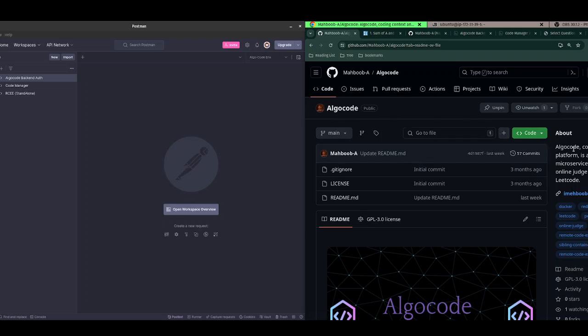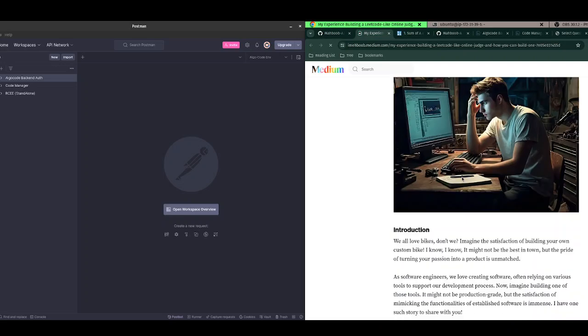AlgoCode is a coding contest and practice platform, a Django-based microservice architecture backend for an online judge platform just like Codeforces. To be honest, I have also written a blog. You can see the blog here.